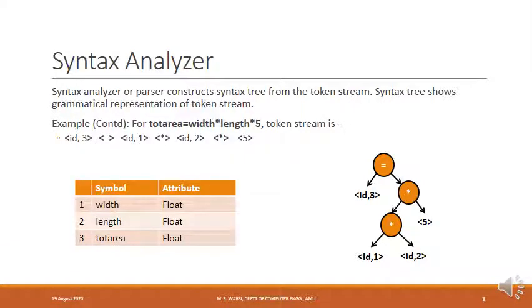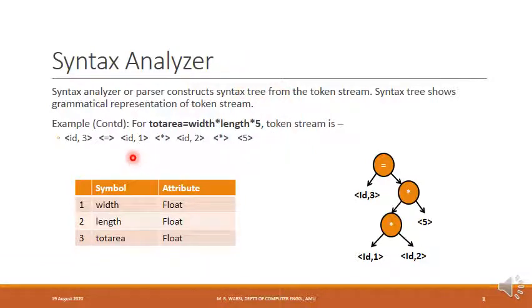Next phase of the compiler is the syntax analysis phase. Output of the lexical analyzer, which is the token stream, goes as input to the syntax analyzer. For the given statement, this is the token stream that was produced by the lexical analyzer. This token stream will be converted to a syntax tree by the syntax analyzer.